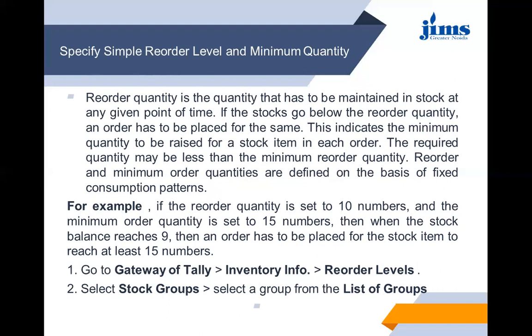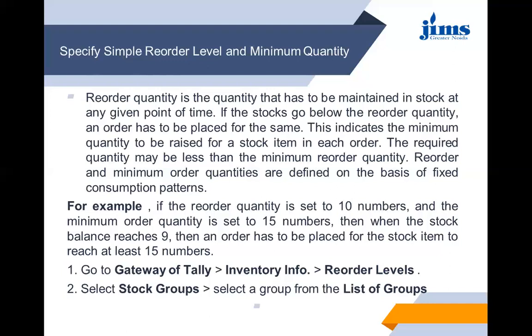The required quantity may be less than the minimum reorder quantity. Reorder and minimum order quantities are defined on the basis of fixed consumption patterns. For example, if the reorder quantity is set to 10 numbers and the minimum order quantity is set to 15 numbers, then when the stock balance reaches 9, an order has to be placed for the stock item to reach at least 15 numbers.